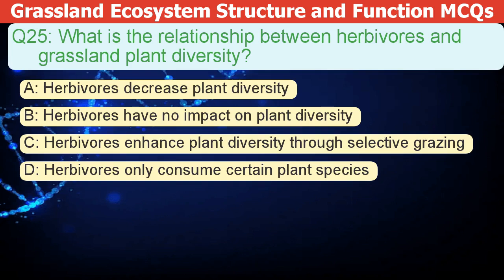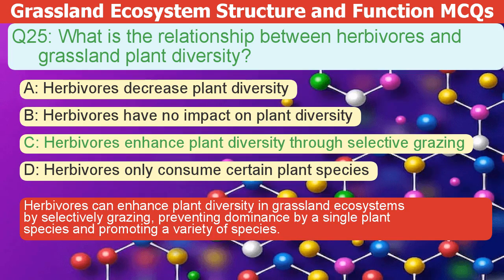What is the relationship between herbivores and grassland plant diversity? A. Herbivores decrease plant diversity. B. Herbivores have no impact on plant diversity. C. Herbivores enhance plant diversity through selective grazing. D. Herbivores only consume certain plant species. The correct answer is C. Herbivores can enhance plant diversity in grassland ecosystems by selectively grazing, preventing dominance by a single plant species and promoting